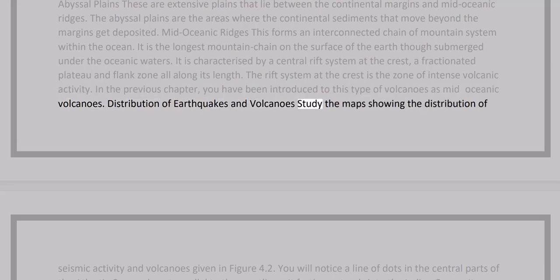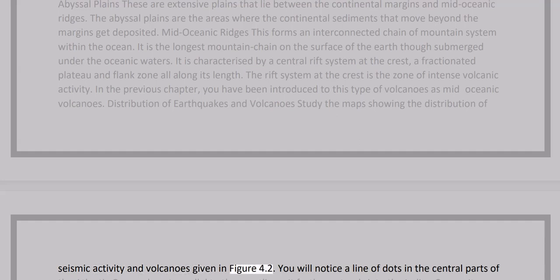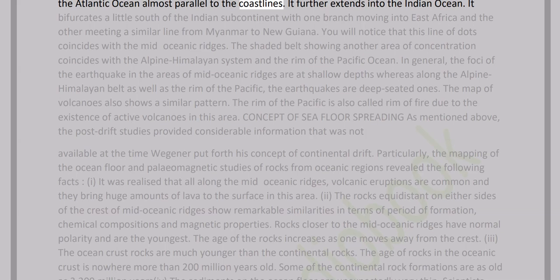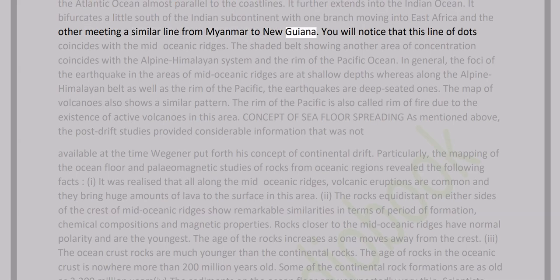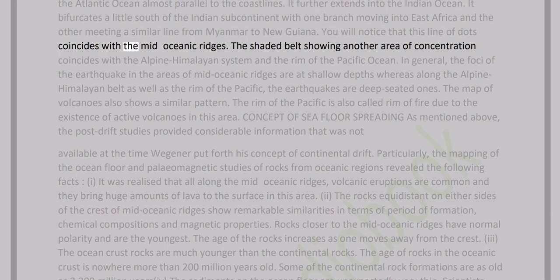Distribution of earthquakes and volcanoes. Study the maps showing the distribution of seismic activity and volcanoes given in Figure 4.2. You will notice a line of dots in the central parts of the Atlantic Ocean, almost parallel to the coastlines. It further extends into the Indian Ocean. It bifurcates a little south of the Indian subcontinent, with one branch moving into East Africa, and the other meeting a similar line from Myanmar to New Guinea. You will notice that this line of dots coincides with the mid-oceanic ridges.